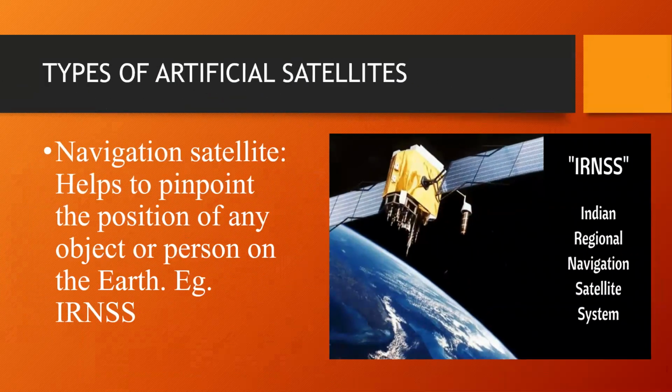Navigation satellites are used to pinpoint the position of any object or person on the Earth. India is developing its own navigational system called IRNSS with the launch of 7 satellites. Children, when we use GPS, navigation satellites send signals and we take the help of it.